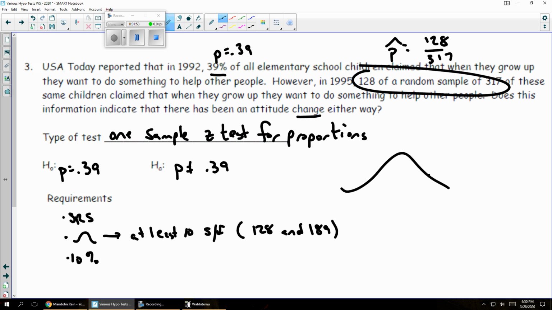It's a two-sided test, so my picture would look like this. There are no degrees of freedom because it's a z-test. The formula is p hat minus p over the square root of p times 1 minus p over n. You'd have to plug those numbers into that formula.